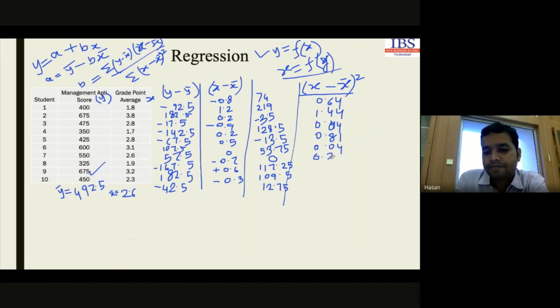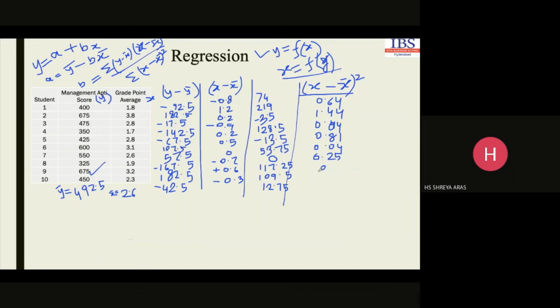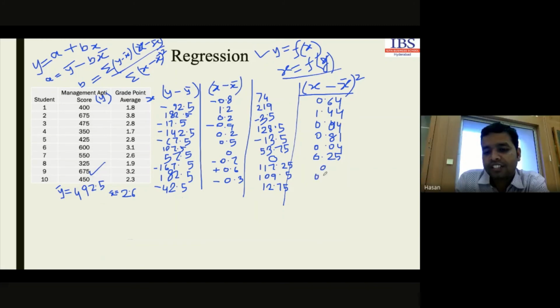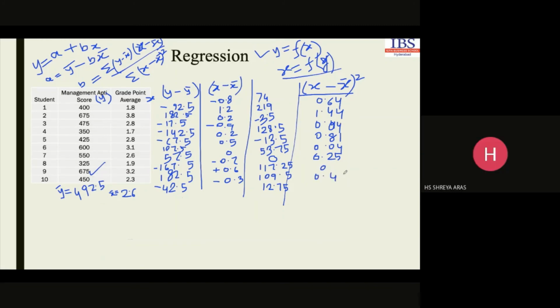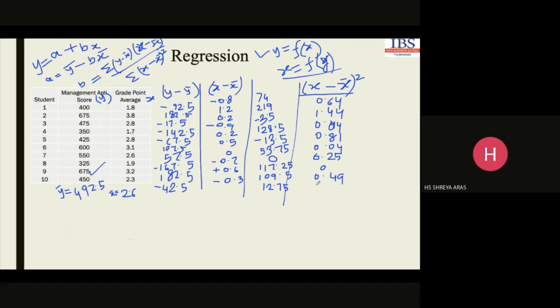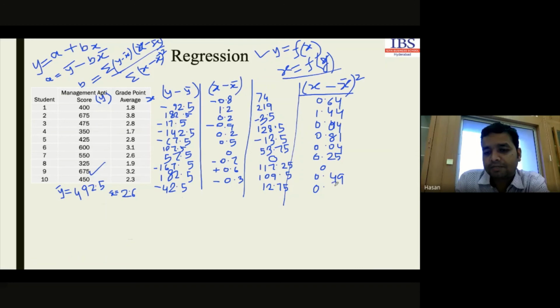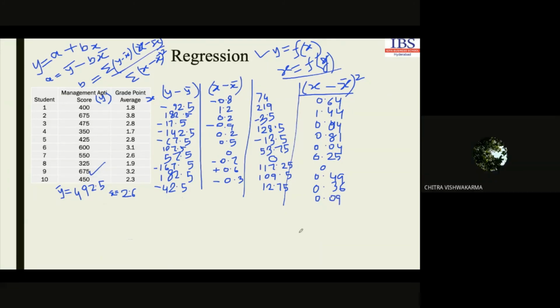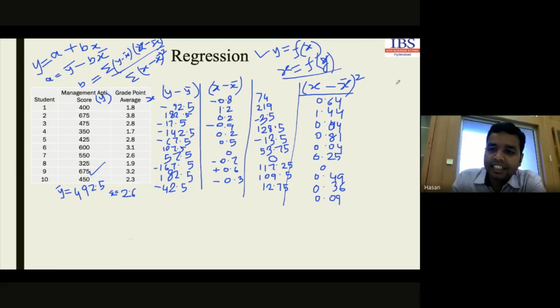Then 0. Then 0.49. Then 0.36. Then 0.09, not 9. Okay. So up to this, it is okay, right?